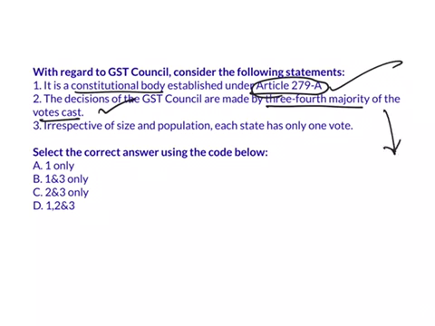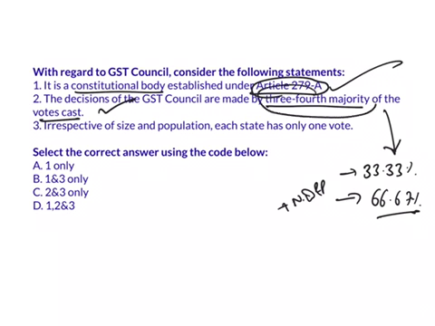Here, in terms of voting, the center is having 33.33% of weightage, whereas the states along with the Union Territories, New Delhi and Pondicherry were having 66.67% of weightage. And in order to pass the decision through voting, it requires 3/4 majority. The next one is, irrespective of size and population, each state has only one vote. This statement is also correct. As all the 3 statements are correct here, the answer here is D.